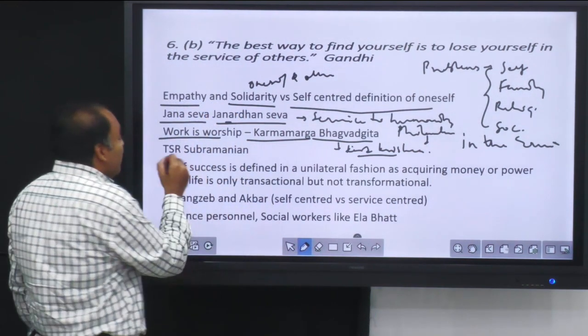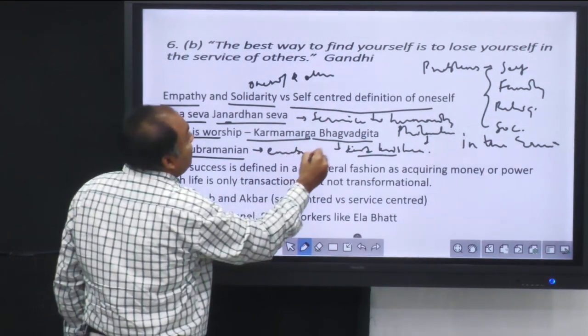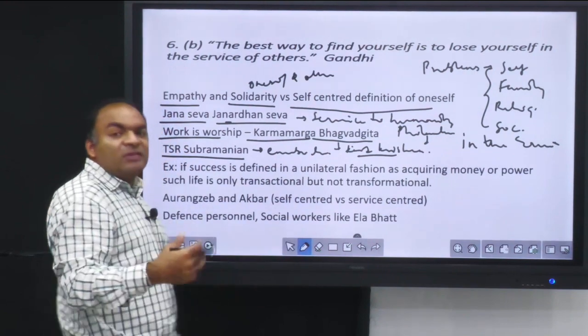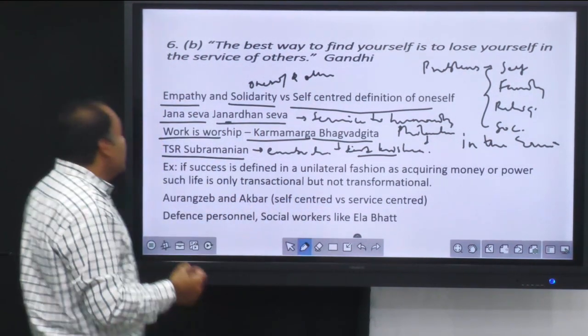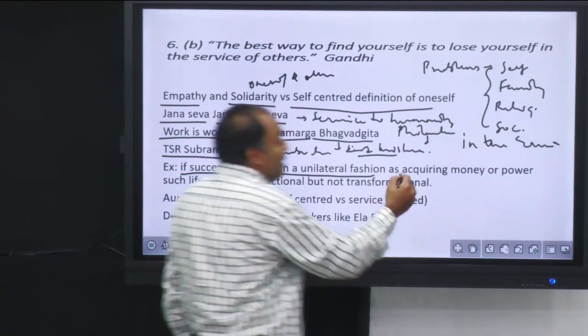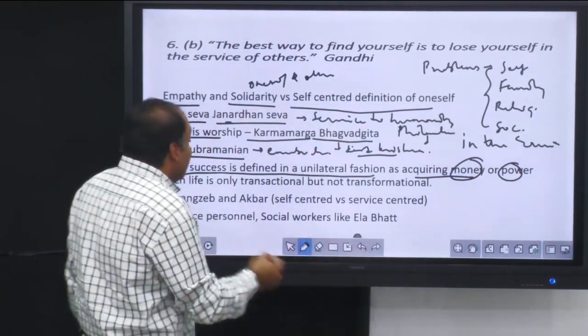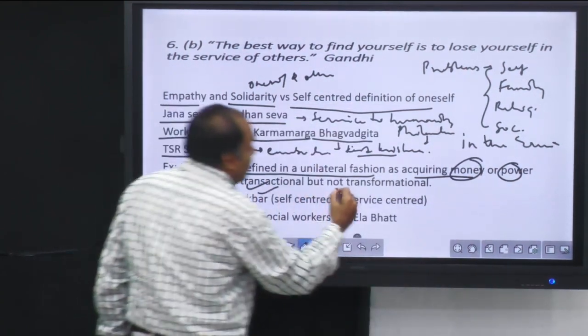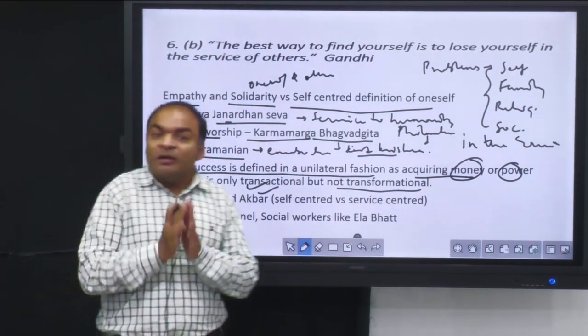Then we can take the example of T.S.R. Subramaniam, who is the embodiment of this principle of losing oneself to the service of humanity or service of India. So that is a good example you can take. Then, for example, if success is defined in unilateral fashion, acquiring money, for example, or power, so that will lead to futility. It is just a transactional thing, but not a transformational thing. So it is just centered on transactions, but not transformation.